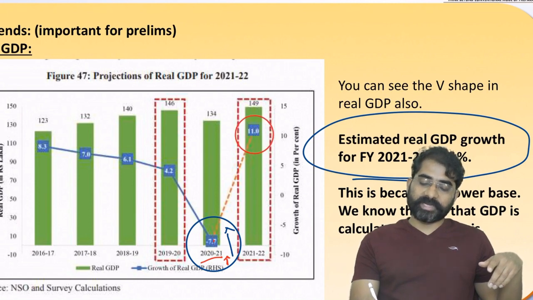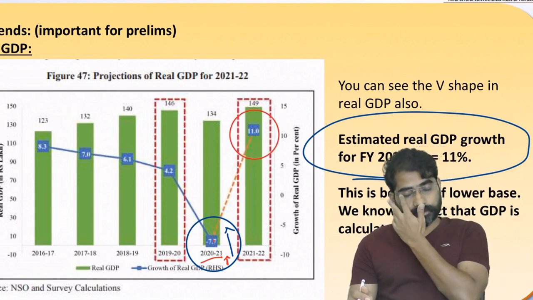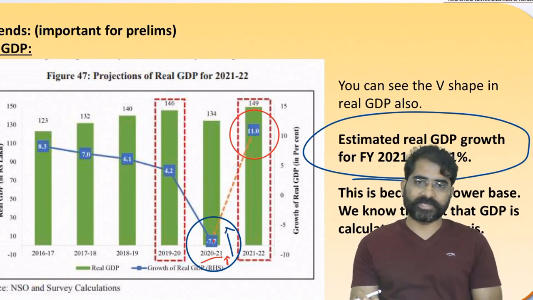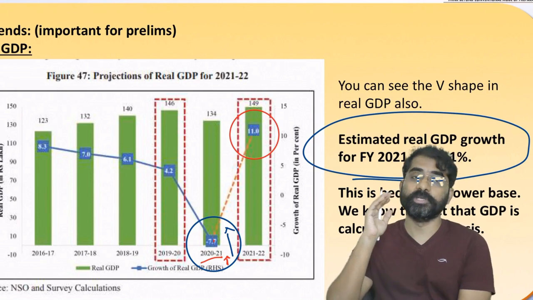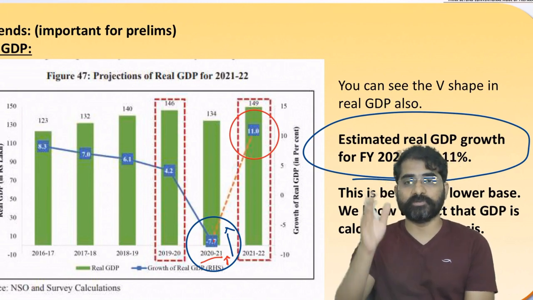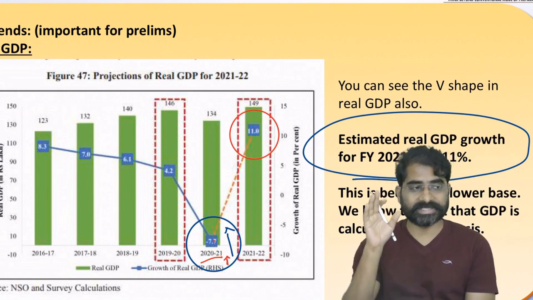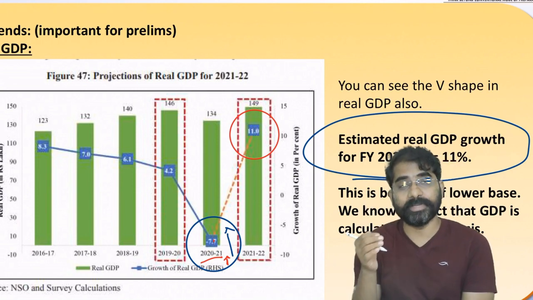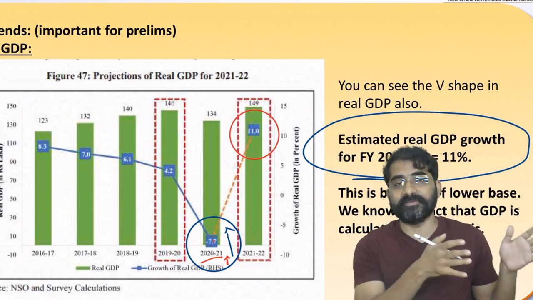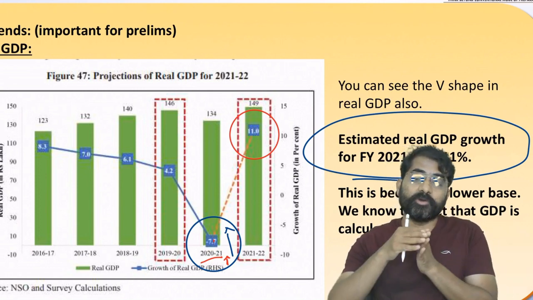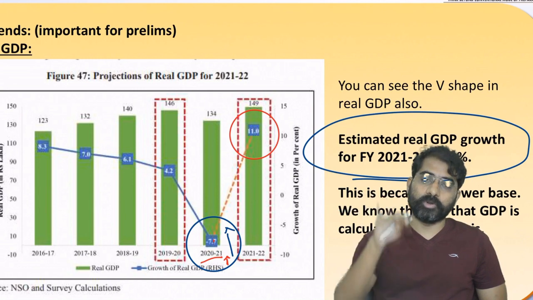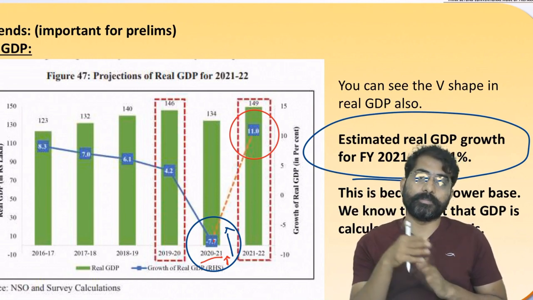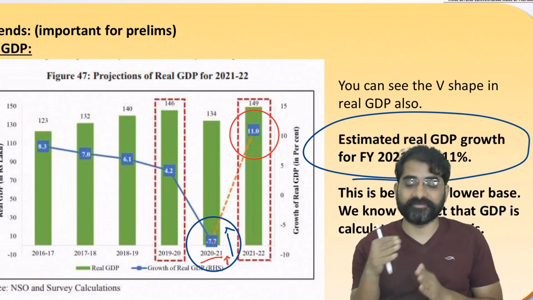The economic survey targets real GDP growth to be 11%. This is mainly because of the base effect. You are getting that 11% not because your GDP is going to become so high or production will increase. No, it is because of the base jump. So that is base effect. Comparison means the previous year's effect, or the comparative year's effect, may make your inflation or GDP look high or low because of this comparison. This is the effect of the base year on the present year, and that is called base effect.